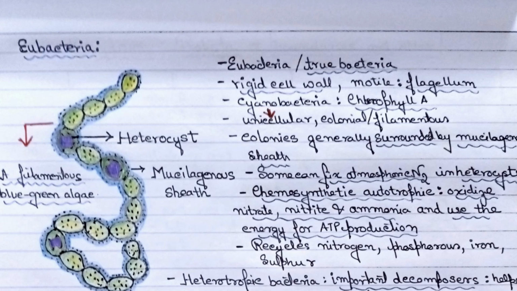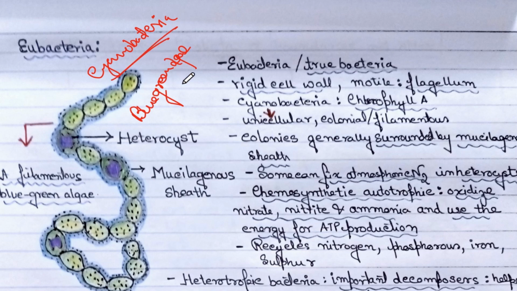So this is a particular example of eubacteria. This is basically blue-green algae, also known as cyanobacteria. So this is a part of eubacteria.